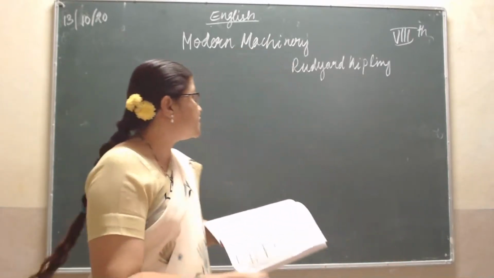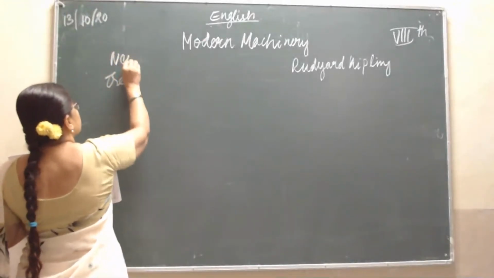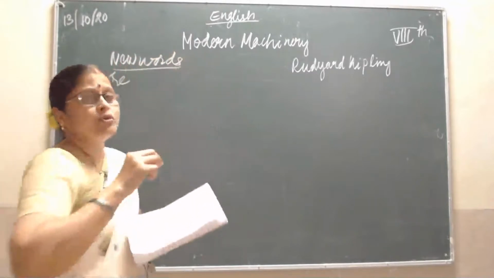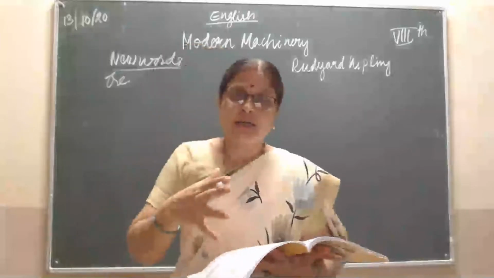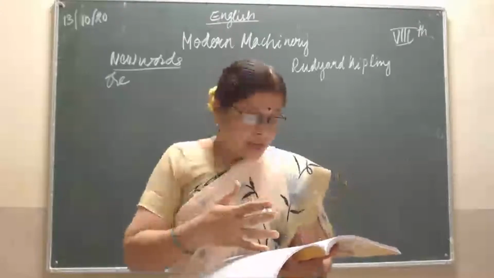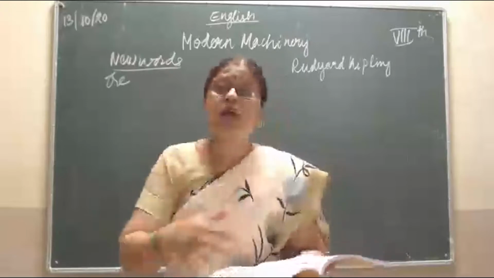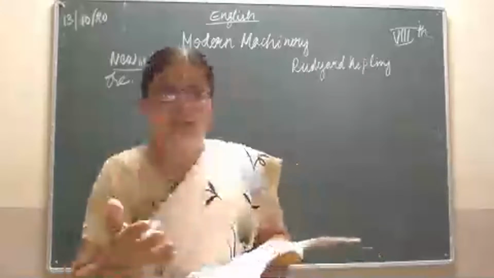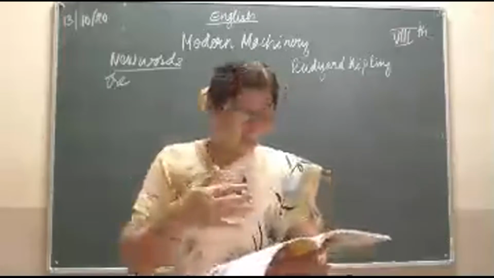If you think that ore is a new word, you already learned about ores in your science. Ores are the things we extract from the earth, and from the ore only we get this kind of metals. And they are being taken from the mines, because we take the ores from the mines, the iron mine, the copper mines. We dig out the earth and take out these ores.